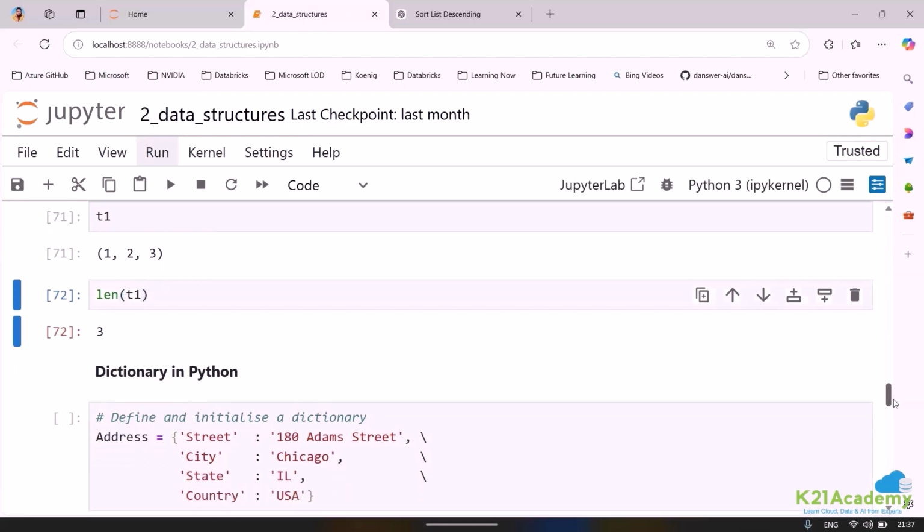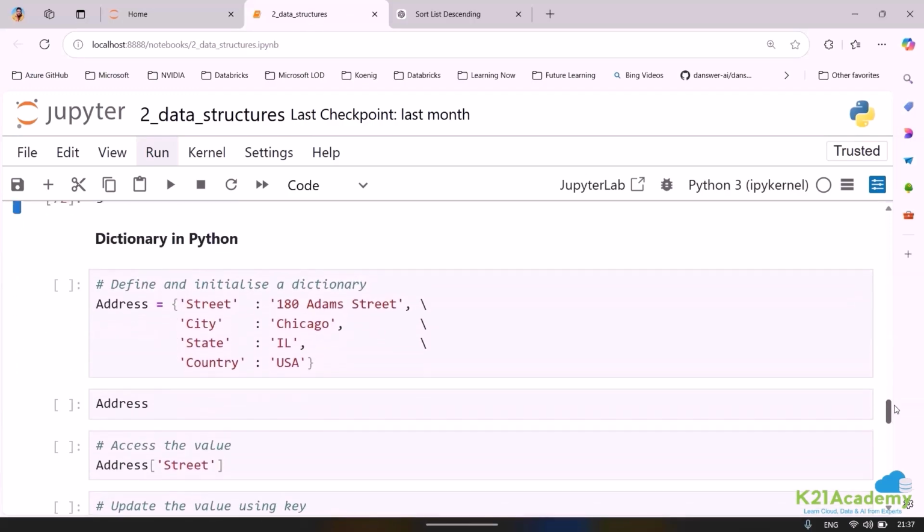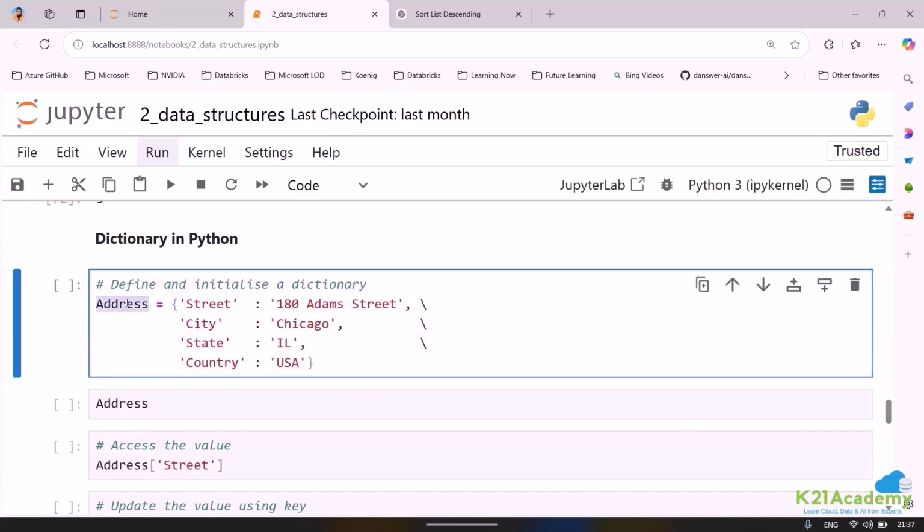Now comes a very interesting type, which is dictionary, and this will give you more insight into how it is really applicable for the real world example. So the point is, suppose you have some data and you want to store it with the help of a key, so that you can call it with the help of a key. Just to give an example, I have defined something called address as a variable, wherein I'm storing multiple data points together. Here you can see I've written street, then city, then state, and then country.